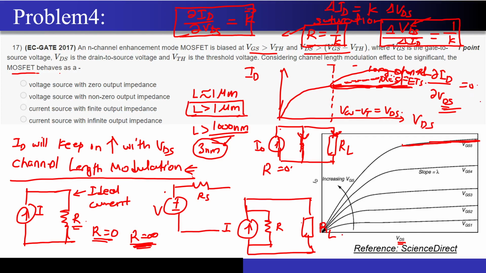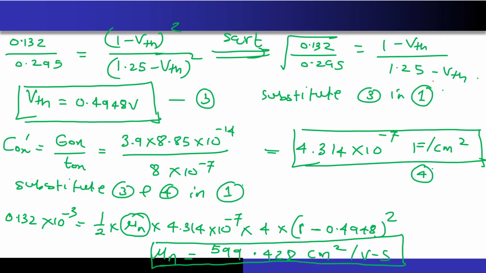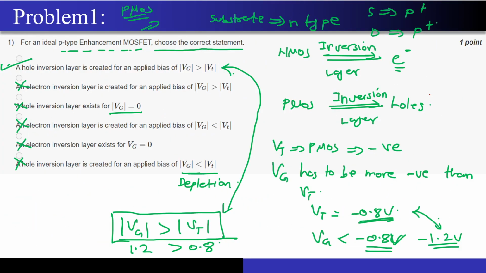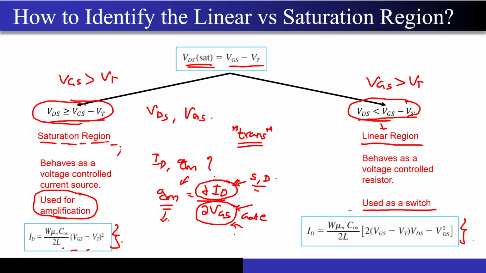So now what we can see over here is that when dou ID by dou VDS was 0, this condition was being satisfied for the long channel MOSFET. Let me just pull up that slide, that will be much better. Yeah, this slide. If you consider this slide, what did I write over here?